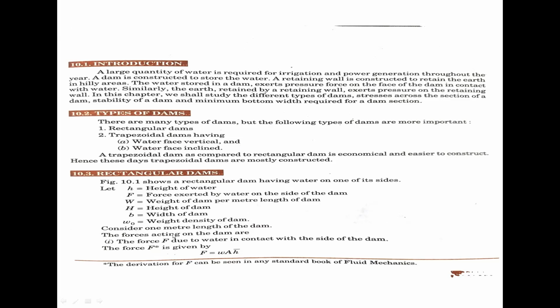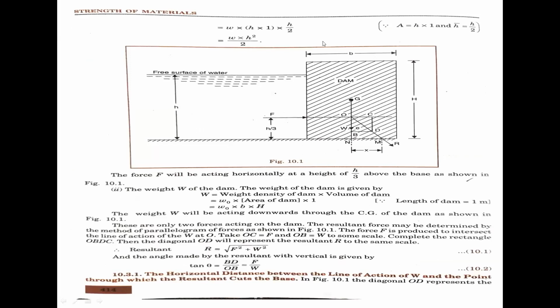Consider 1 meter length of the dam. The forces acting on the dam are the force F due to water in contact with one side of the dam. The force F is given by F equals w A h bar. The derivation for F can be seen in any standard book of fluid mechanics. This I have to take in fluid mechanics. F equals w into A into h bar.